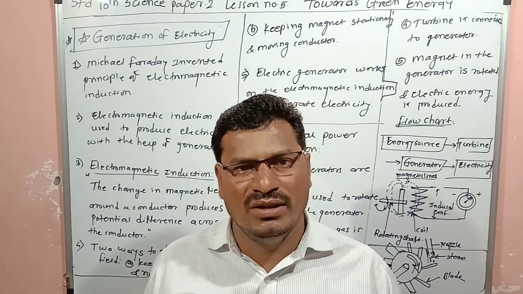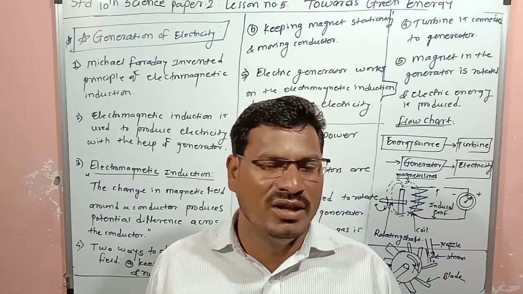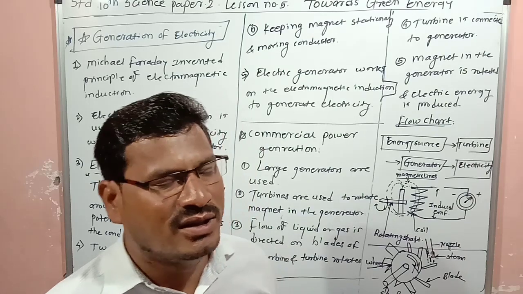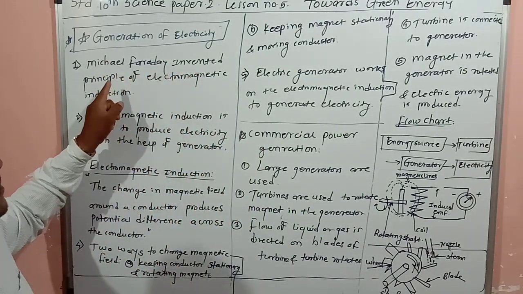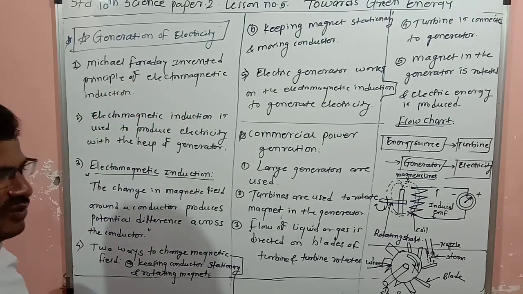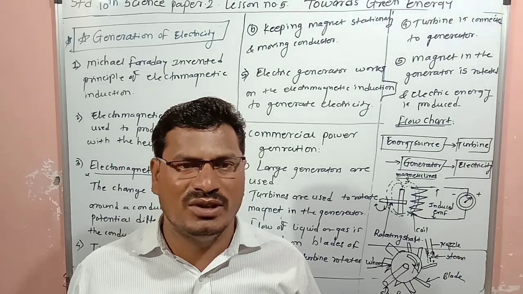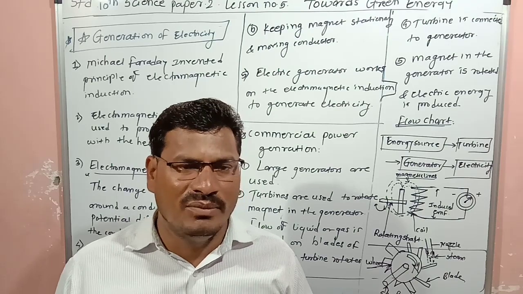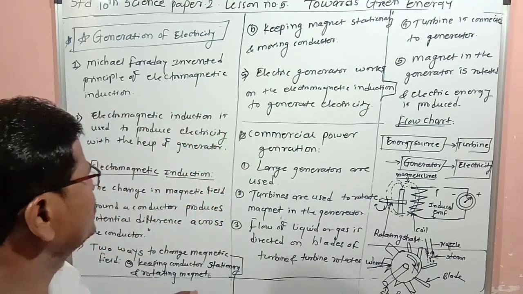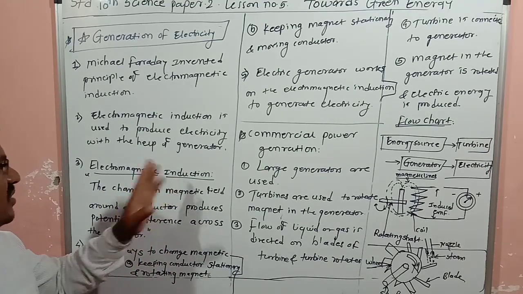Electromagnetic induction was discovered by Michael Faraday. So the first point is that Michael Faraday invented the principle of electromagnetic induction. Whatever electric generator is there, that generator works on the principle of electromagnetic induction, discovered by Michael Faraday. Electromagnetic induction is used for the production of electricity with the help of a generator.